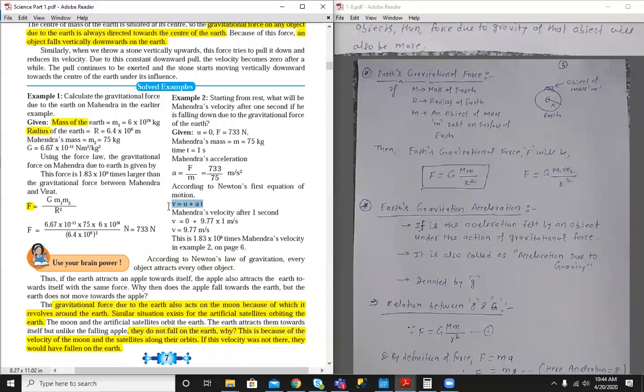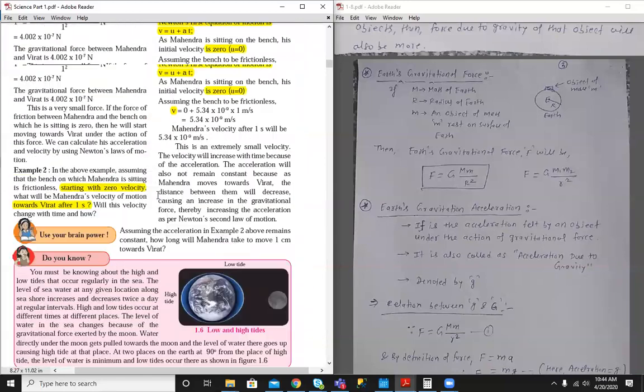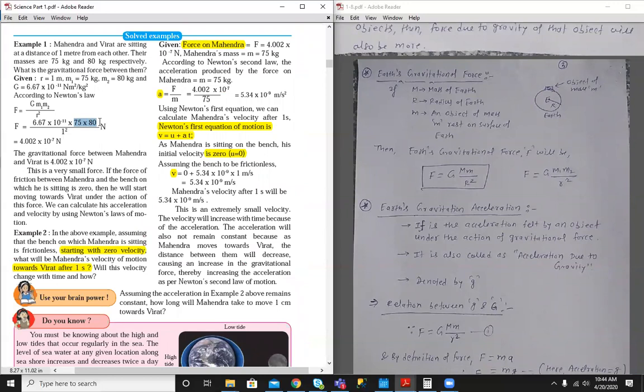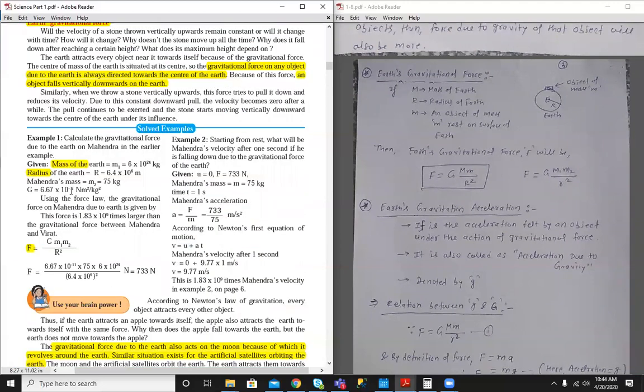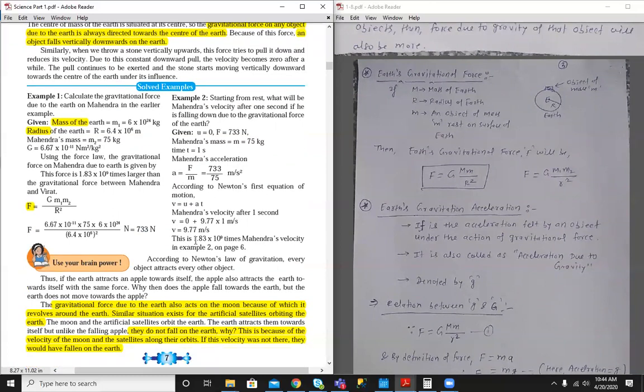So why is this problem given, same as the previous two problems? In the earlier one, the masses are comparatively less than the mass of Earth, so that's why the force of attraction is very less and the velocity is also very small. Now there is a big body, Earth, a heavy mass compared to Mahendra's mass, so that's why the force of attraction will be more and the velocity is also more. So gravitational force depends on the object's mass. Okay,